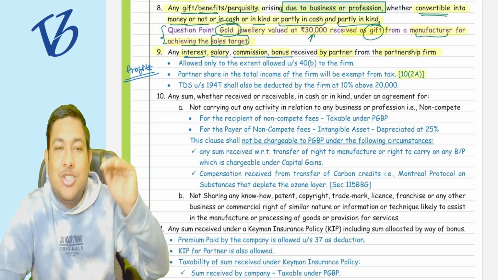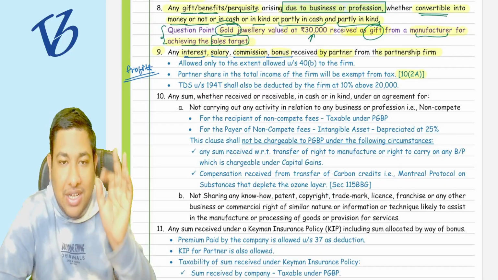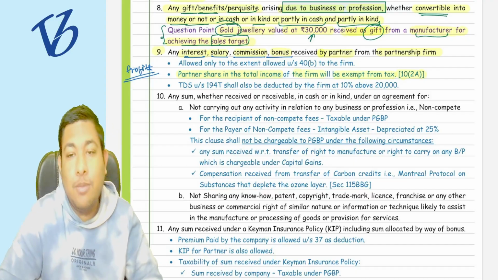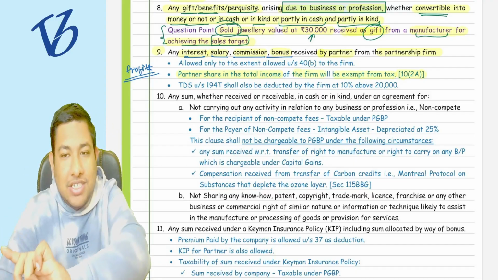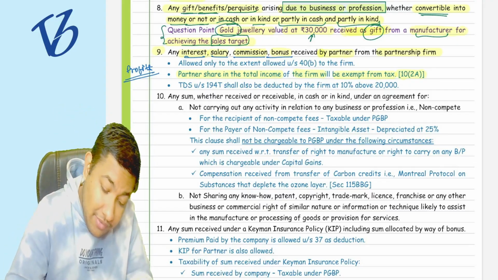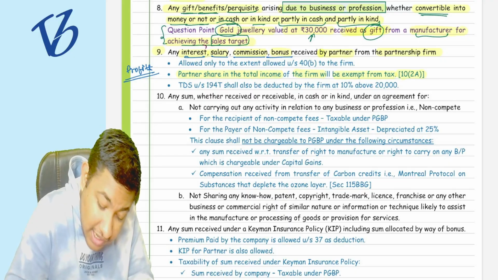So that is why it is not written in point number 9. Understood or not? That a partner's share in the total income of the firm will be exempt from tax. It is going to be taxed in the hands of the partnership firm. Now, sir, we have understood that there are two kinds of payments, the interest and